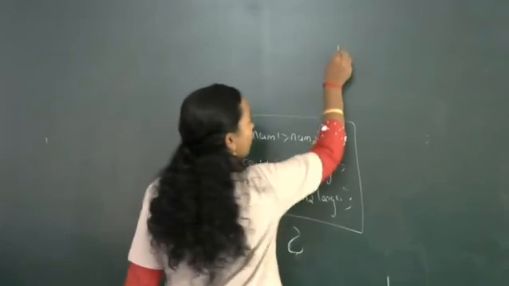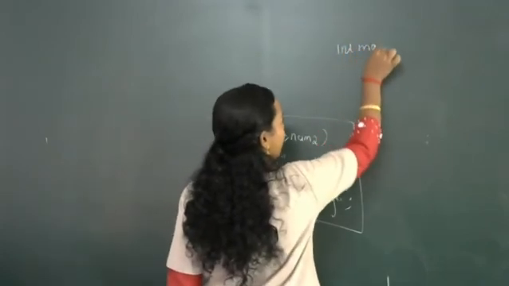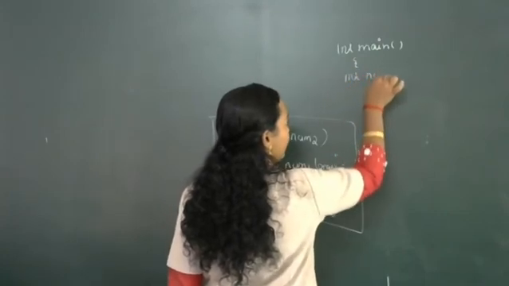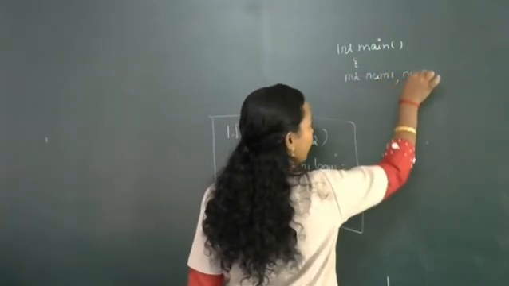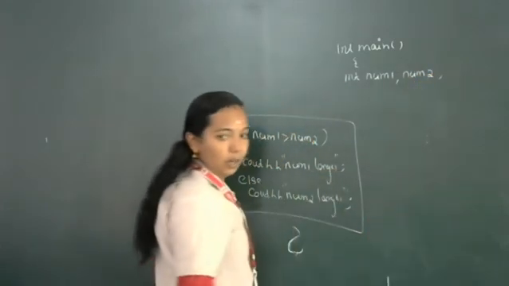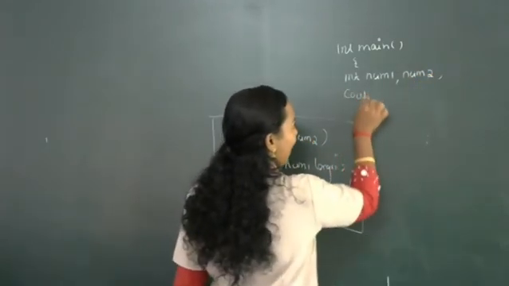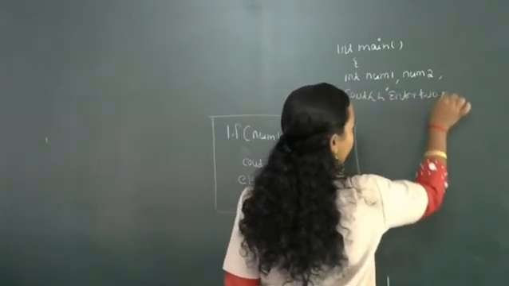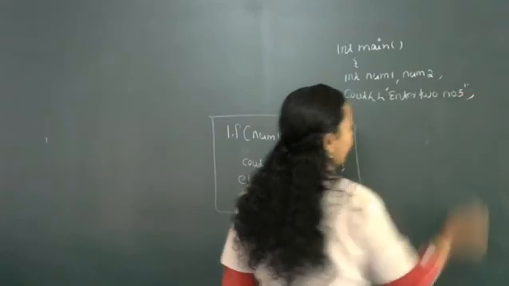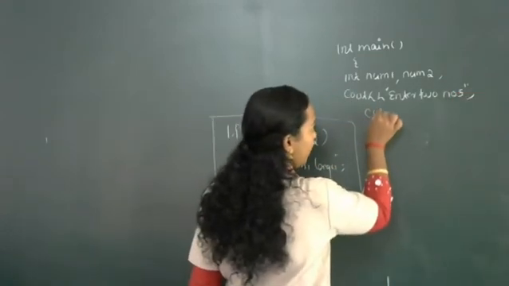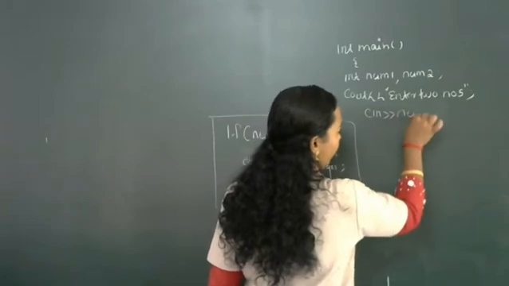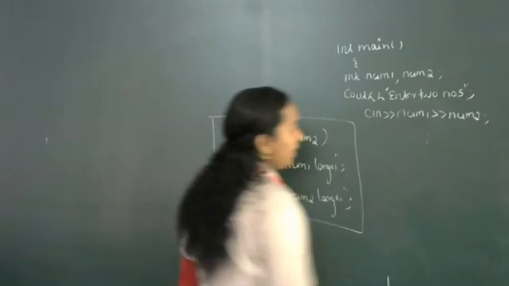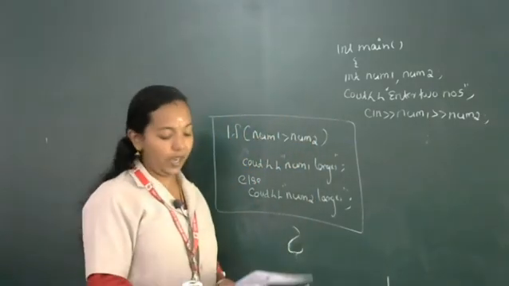So here also I am going to declare two variables, the same variables: int num1, num2. Cout enter two numbers. Cin num1, num2. Okay, I inserted values for num1 and num2.